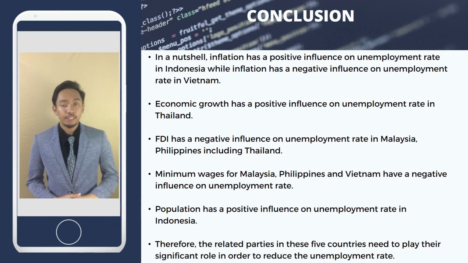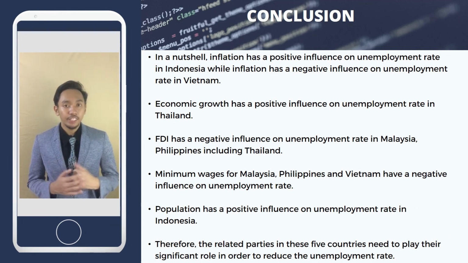As for the conclusion, in five ASEAN countries, in a nutshell, inflation has a positive influence on unemployment rate in Indonesia, while inflation has a negative influence on unemployment rate in Vietnam. Besides, economic growth has a positive influence on unemployment rate in Thailand, according to the empirical result. As for FDI, it has a negative influence on unemployment rate in Malaysia, Philippines, including Thailand. Minimum wages for Malaysia, Philippines, and Vietnam have a negative influence on unemployment rate. Lastly, population has a positive influence on unemployment rate in Indonesia. Therefore, the related parties in these five countries need to play their significant role in order to reduce the unemployment rate.